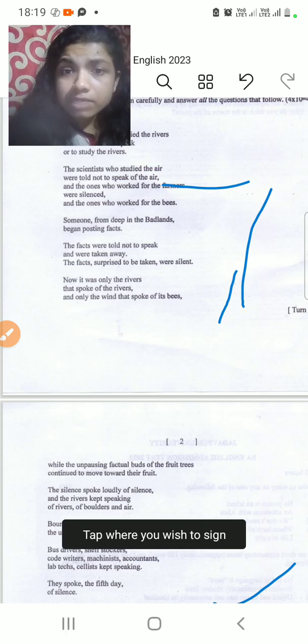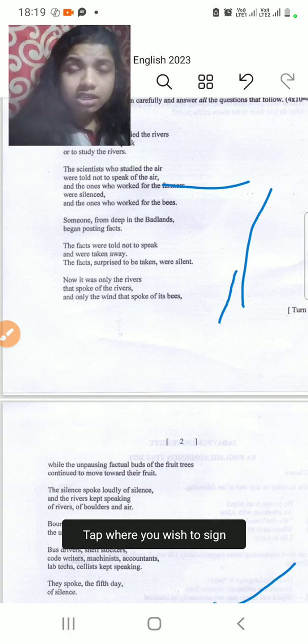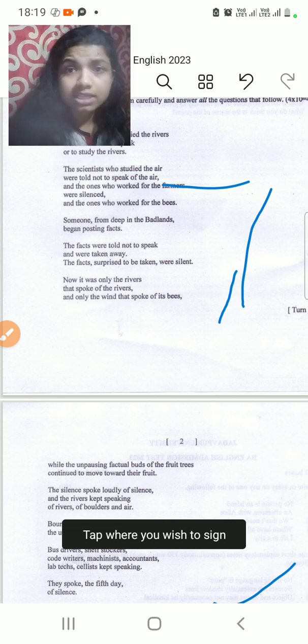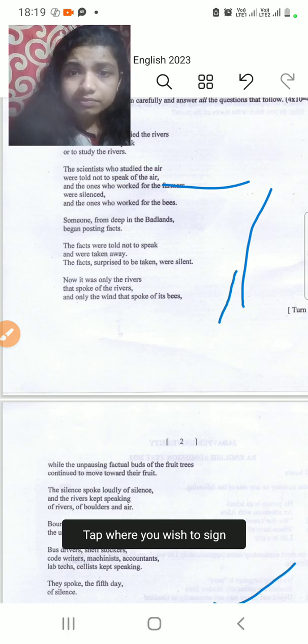Someone from deep in the badlands began posting facts. So someone other than the scientists started posting facts. As this person isn't a scientist, the facts were being told not to speak, rather than the scientists being silenced. So now the facts have become silenced, because they have been stopped from being spoken.